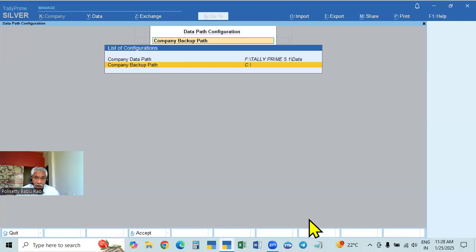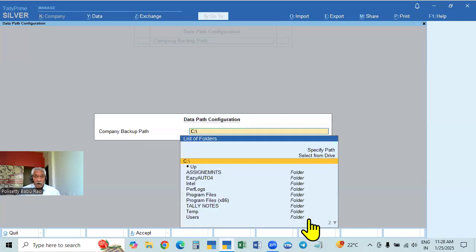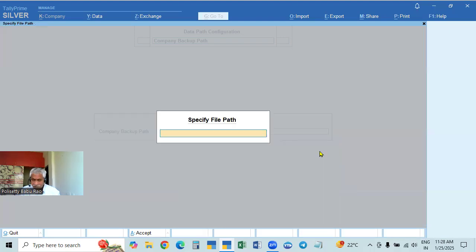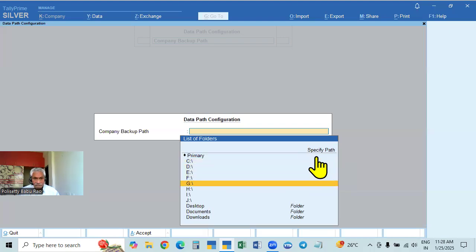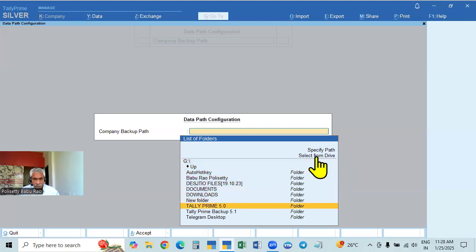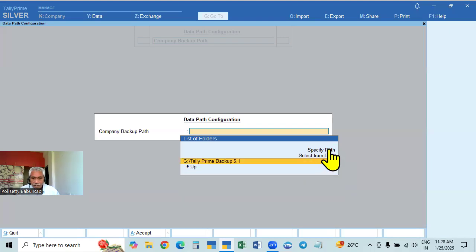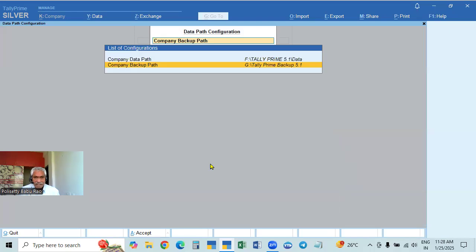You can do this, or if it is not already created, this is the first time we are taking it as default. So here also we can create the specified data path, and here you have to give it and enter. Automatically it will come here, and if you enter, it will go there.